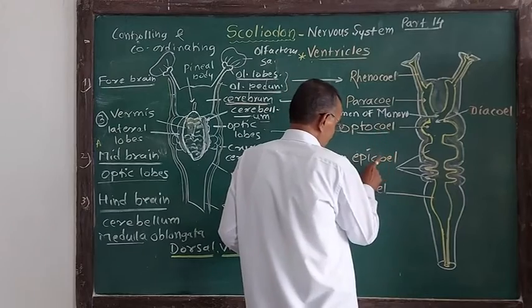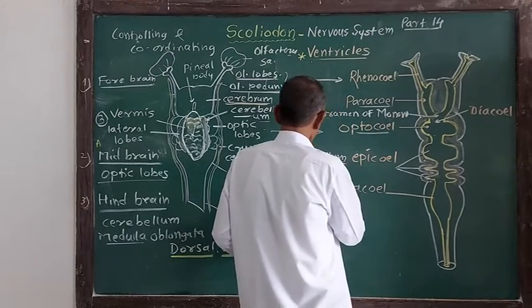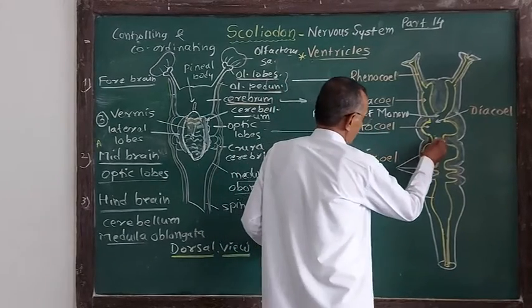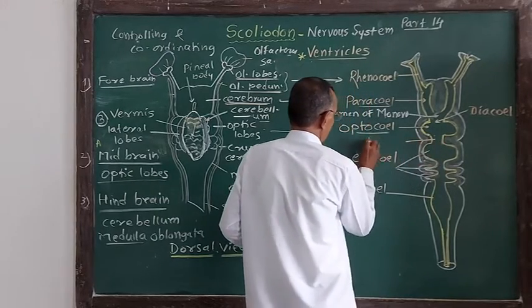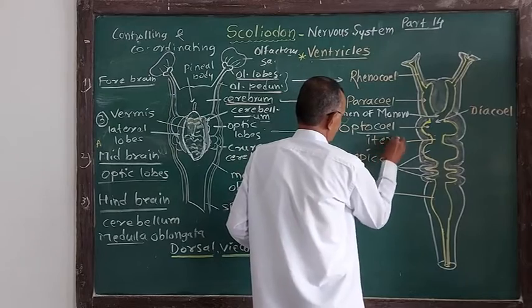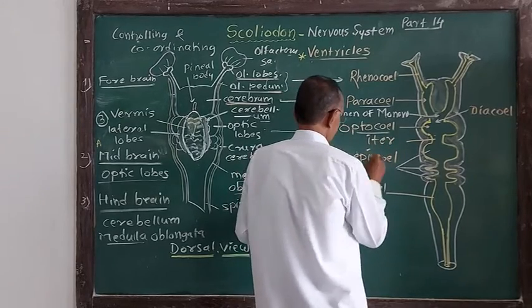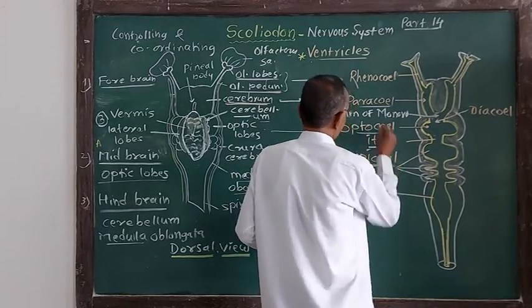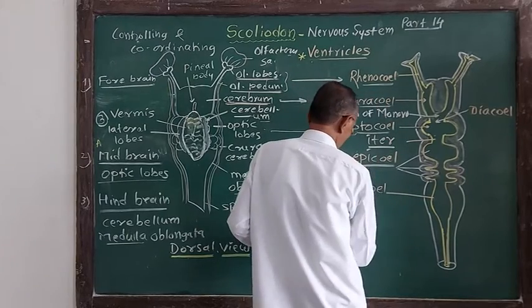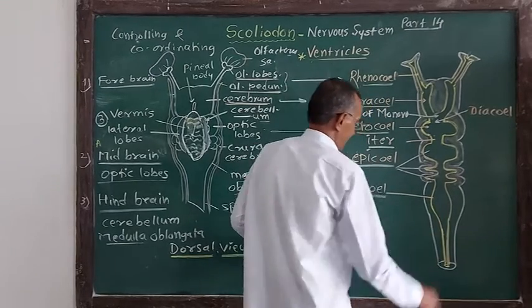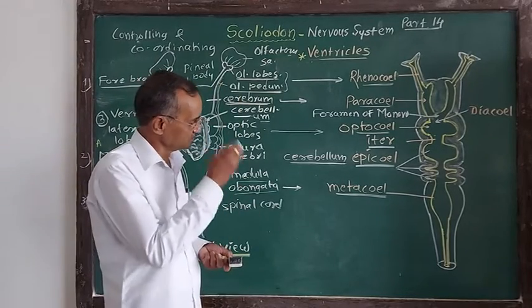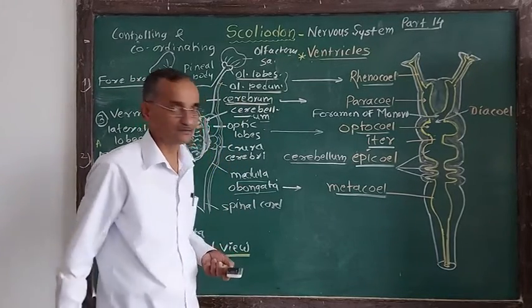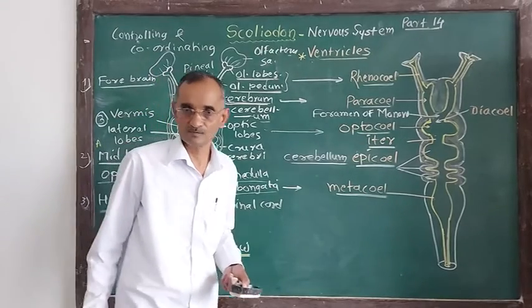The octocele is continued with the epicele, the cavity of the cerebellum, through an opening, and this cavity is called iter. So these are the cavities inside the brain: iter, epicele, paracele, diacele, and metacele. Metacele is the cavity of the medulla oblongata. Thus the brain is hollow, and this hollow area is filled with cerebrospinal fluid. Okay.